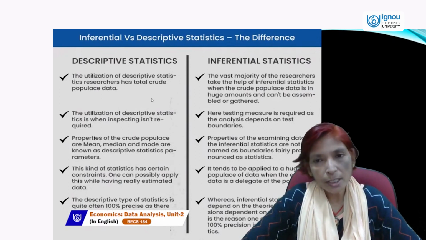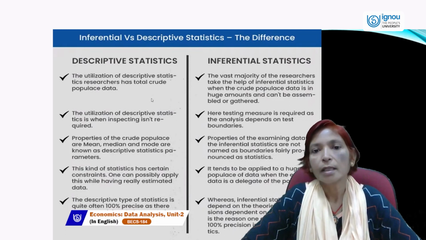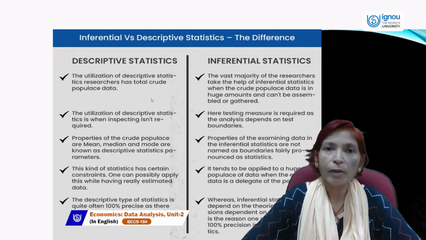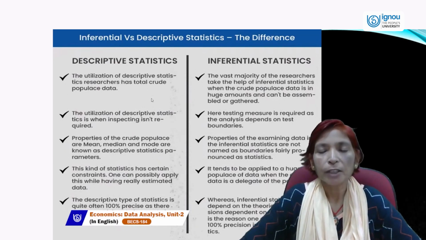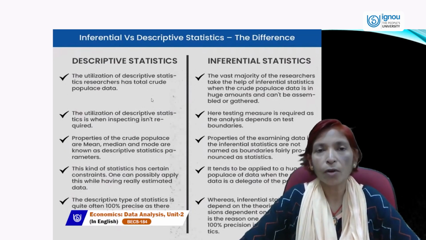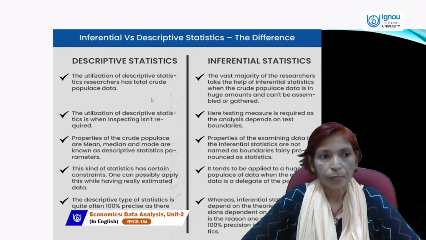But in inferential statistics, the vast majority of researchers use inferential statistics when the whole population data is in huge amount and can't be assembled or gathered.